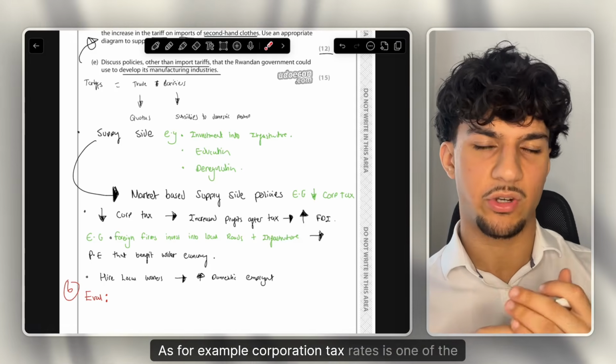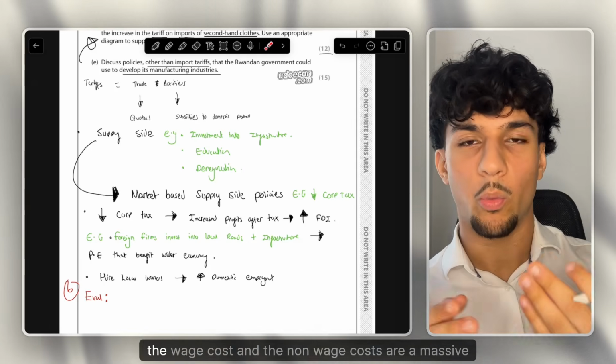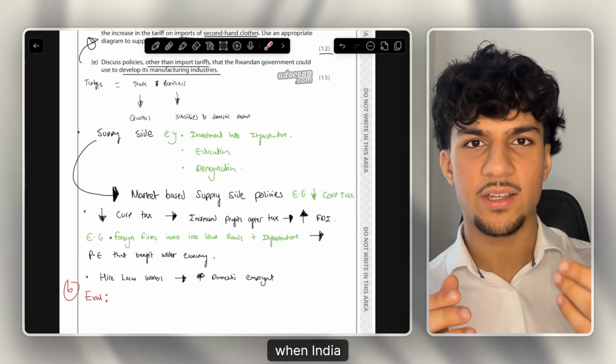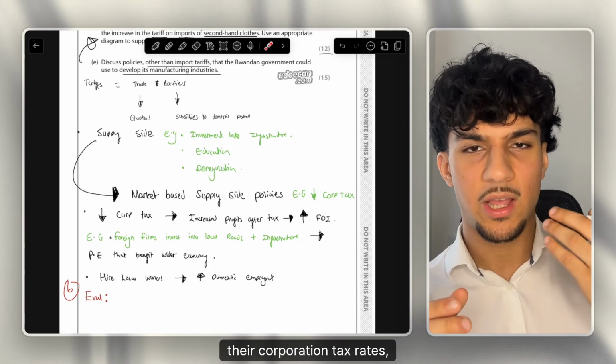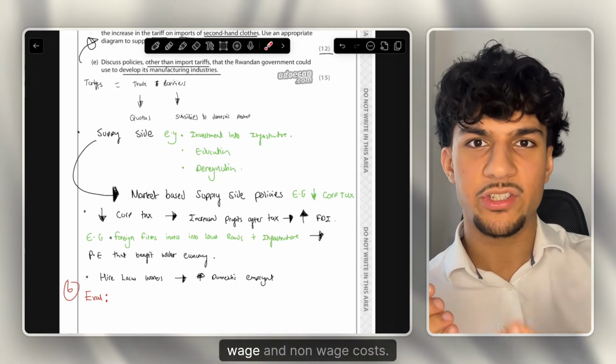As for example, corporation tax rates is one of the big factors, but then things like workers' rights, the wage cost and the non-wage costs are a massive thing. For example, when India reduced their corporation tax rates, a massive thing they also did is reduce workers' rights and reduce wage and non-wage costs.